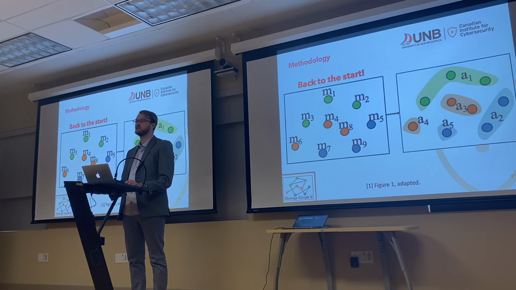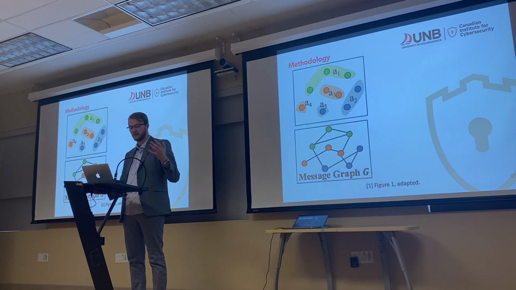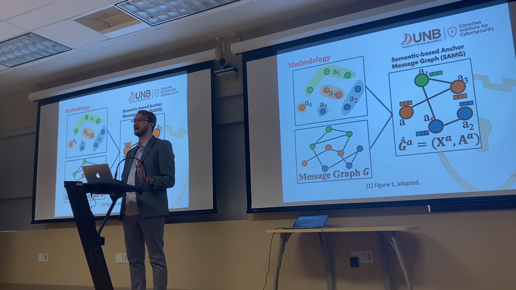And we use this in order to reduce the size of the graph itself, because if we think about social media, we might have millions and millions and millions of messages. So if we're going to start computing anything on very large graphs, our lives often become very difficult. So we need a way to actually reduce the size of them. After we do this, we're going to take that anchor graph where we're forming similar messages in blobs, and we're going to bring up the message graph that we had before, and we're going to start connecting the blobs together by the edges that would otherwise exist in the graph below them. So this will form our final graph, and it's going to be called the semantic-based anchor message graph.